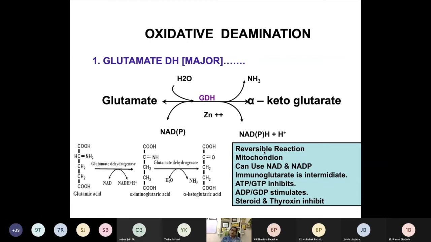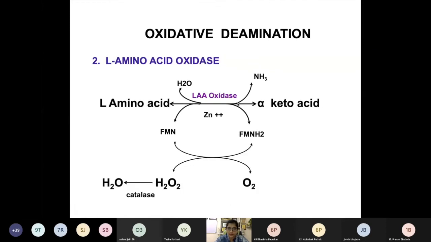Now when there is more concentration of ADP or GDP, so it suggests a low energy state of the cell, in that condition it will stimulate this oxidative deamination. And steroid and thyroxine, these are catabolic hormones, so they act as inhibitors here. Okay, so this is the role of oxidative deamination by the enzyme glutamate dehydrogenase.